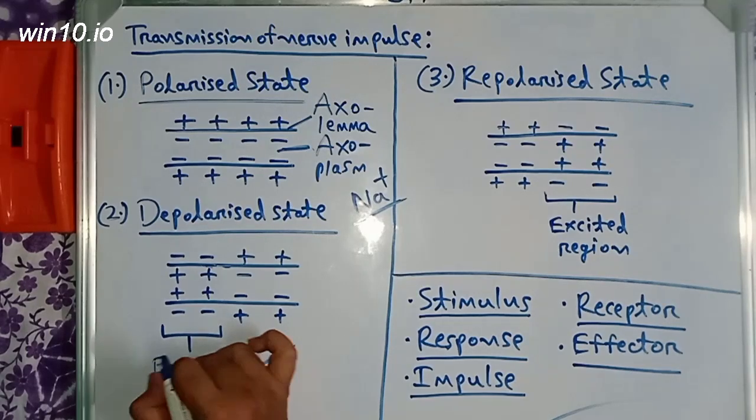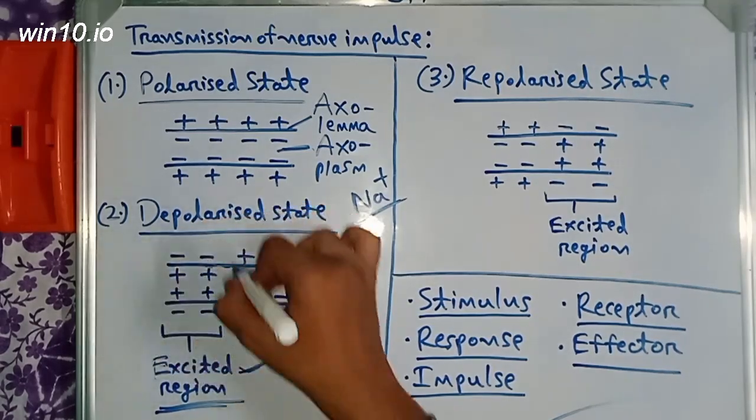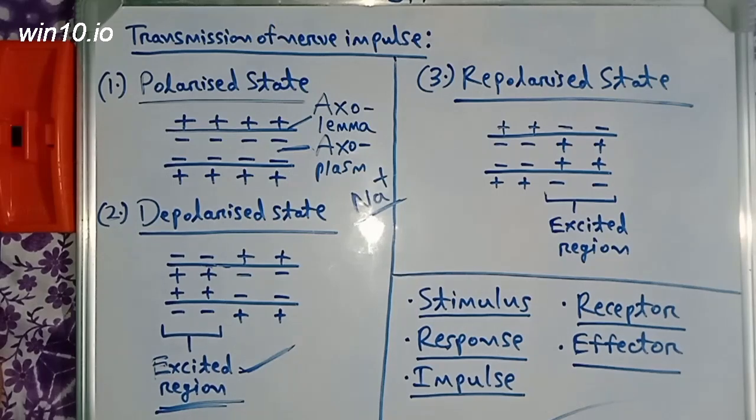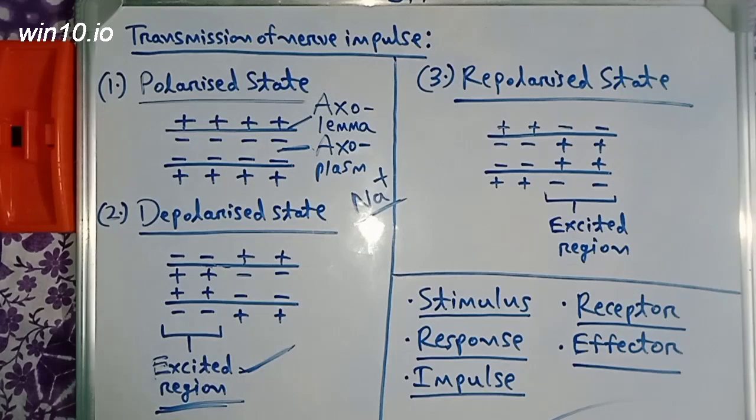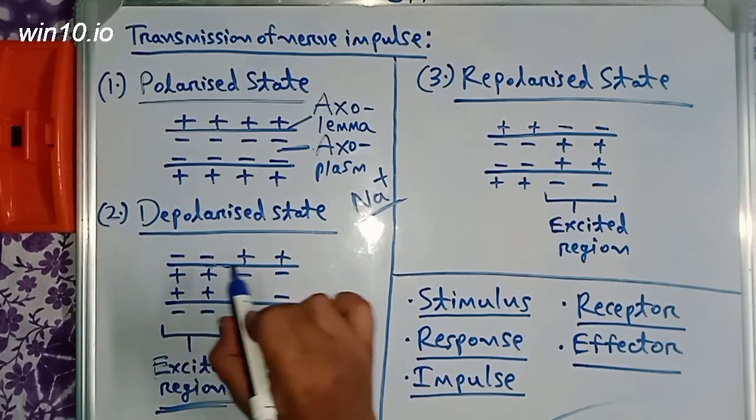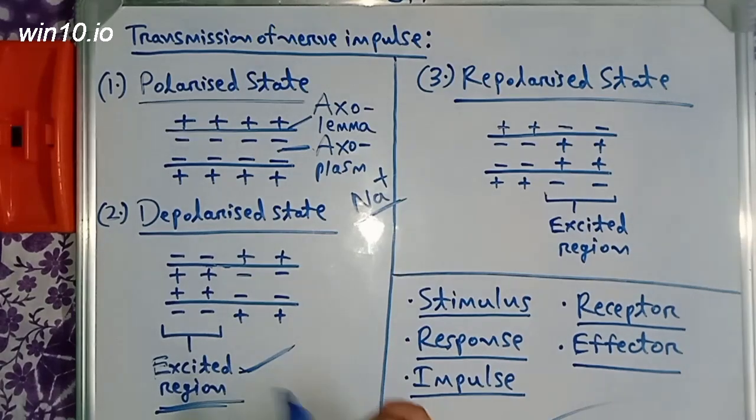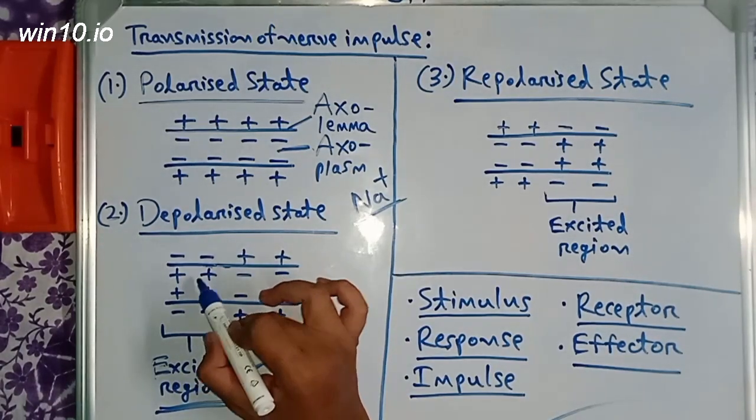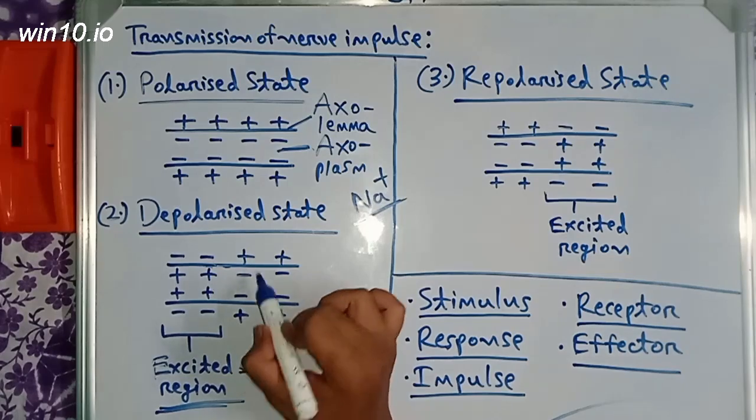Now this excited region itself acts as a stimulus for the next normal region to also become excited. What I mean to say is, this excited region stimulates this normal region to also get excited. It just depolarizes this region.